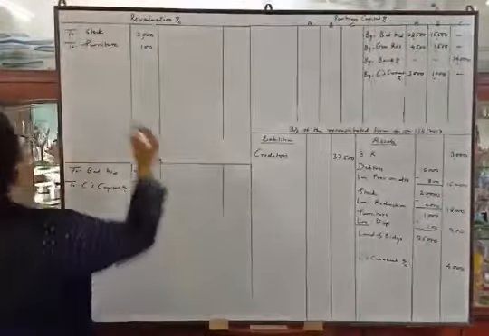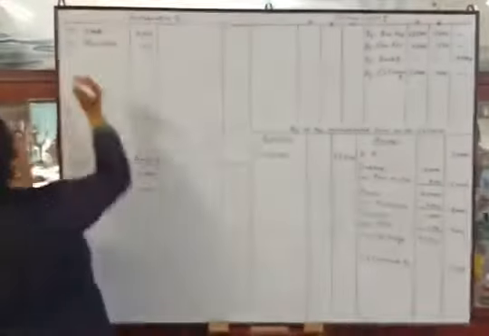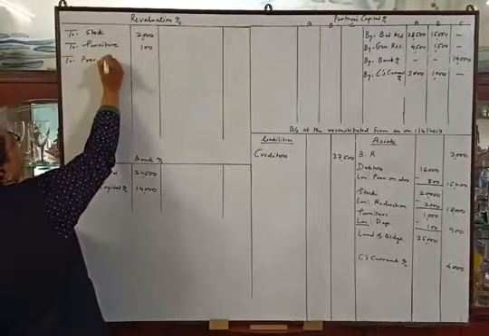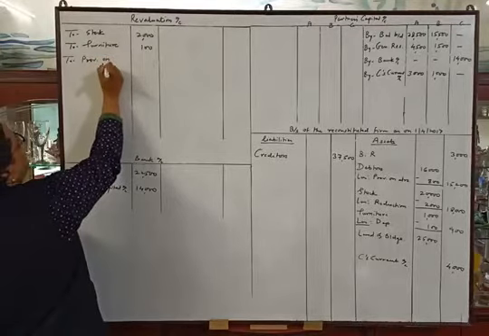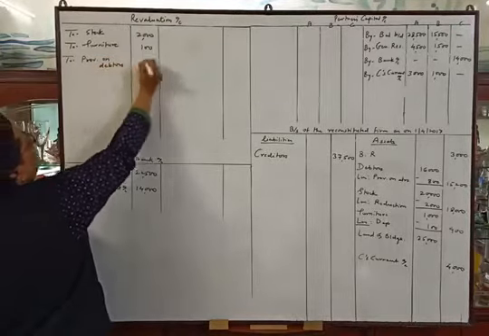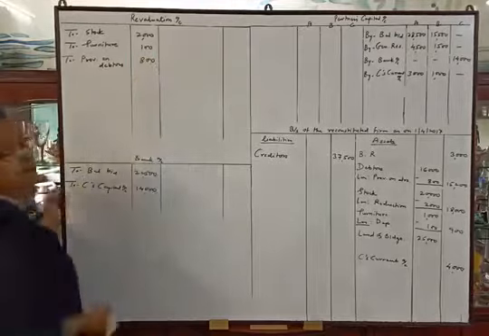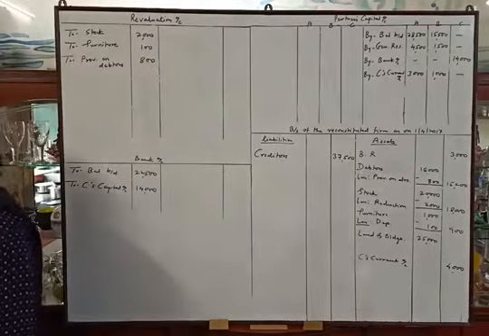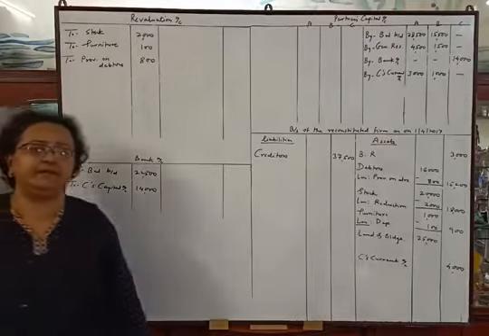Now this provision will be lost. So to provision on debtors rupees 800.